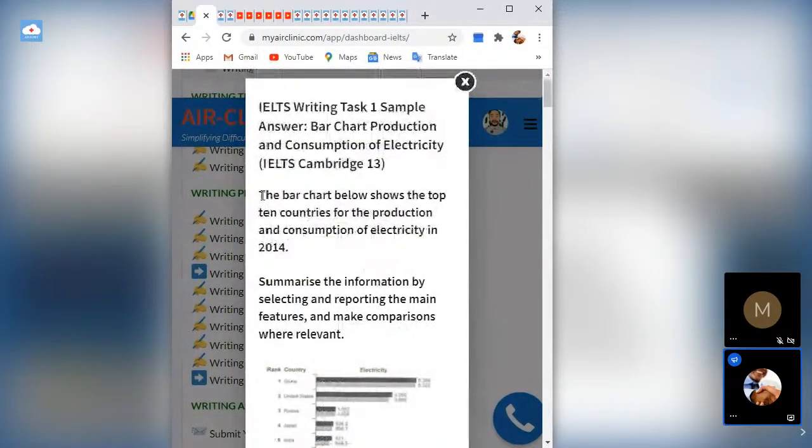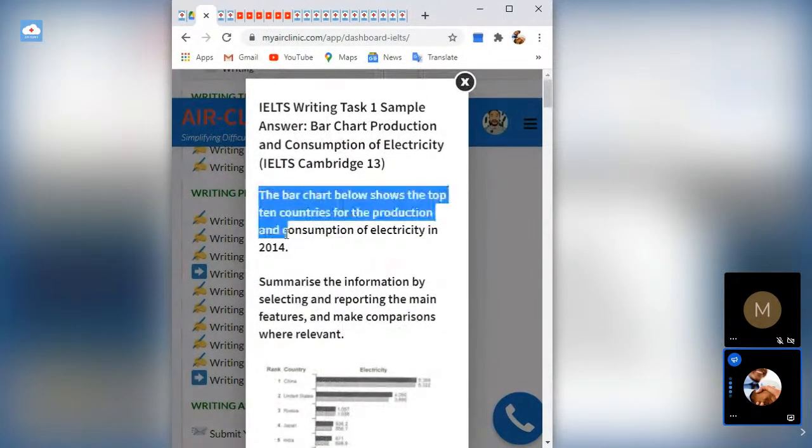Look at the topic. They already told you what your first sentence should be. They say the bar chart below shows the top 10 countries for the production and consumption of electricity in 2014. This is the topic that you're asked to write on. So something that paraphrases this should be your first sentence, right?